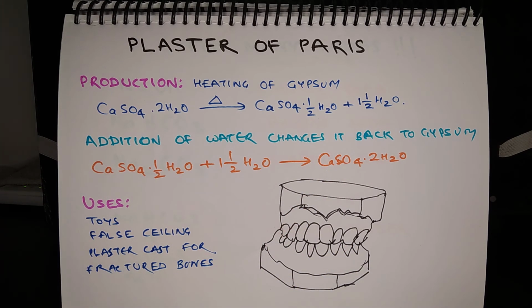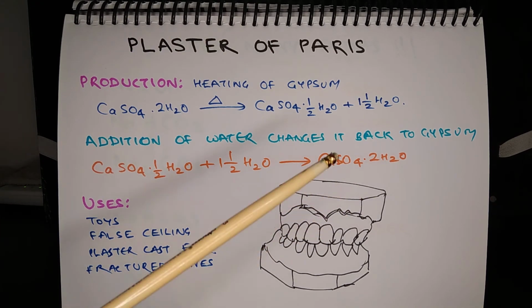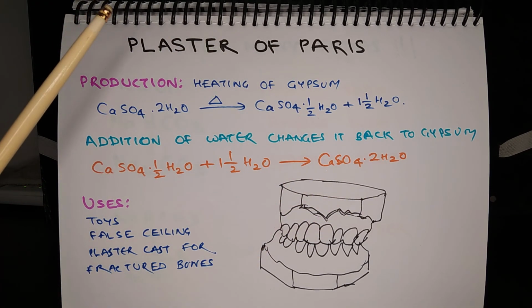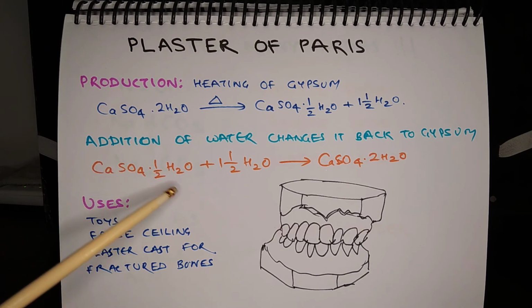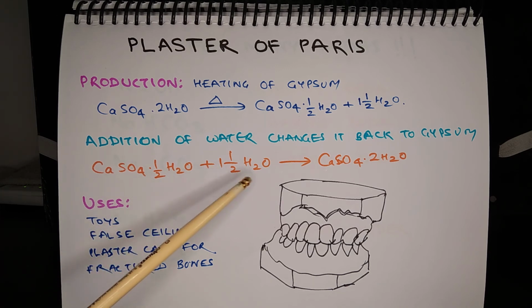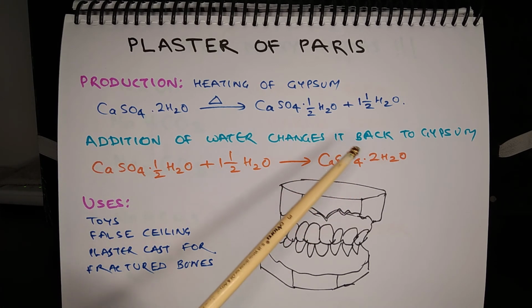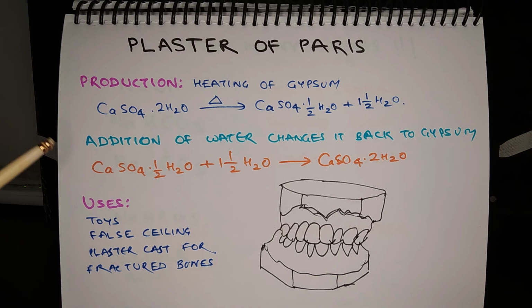Now when water is added to plaster of Paris, this reaction is reversed and the plaster of Paris hardens and changes back to gypsum. So here CaSO4.1/2H2O + 1.5H2O gives CaSO4.2H2O. Uses of plaster of Paris are in making toys, in making false ceilings, and in making plaster cast for fractured bones.